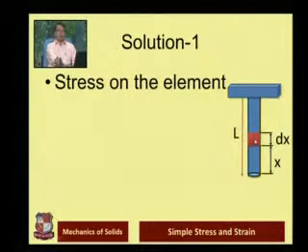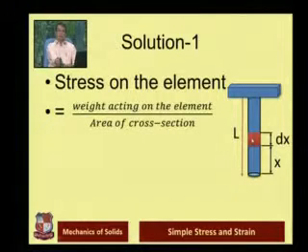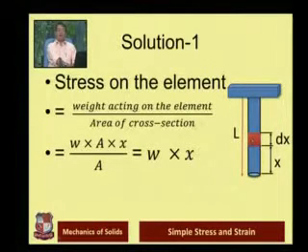So if you want to find out stress on the element, that is this red element, it is equal to weight acting on the element divided by cross sectional area. So we know that weight acting on the element is W into A into x divided by A. As the cross section areas are the same, what we get is W into x. So this is the value of stress. But this particular stress is developed only for this particular zone, or only for the strip dx. That is what we need to understand.